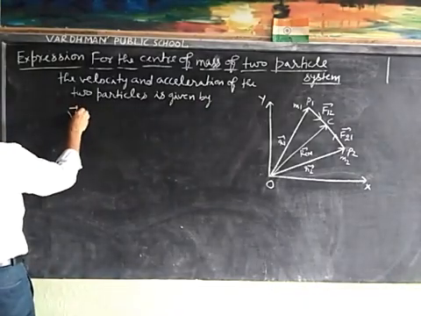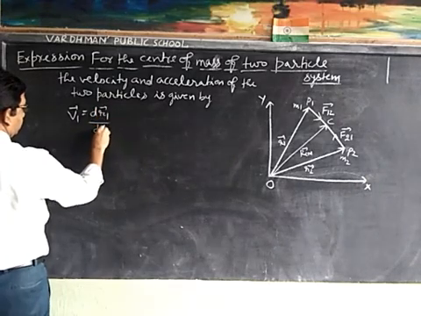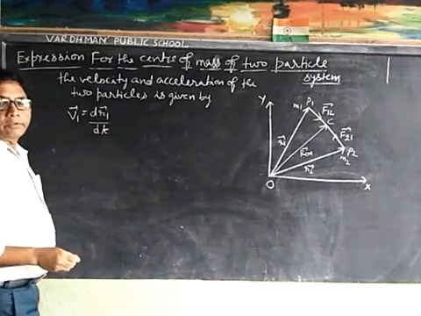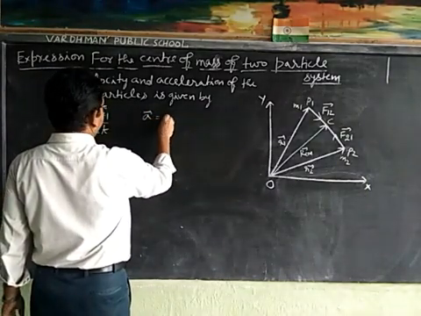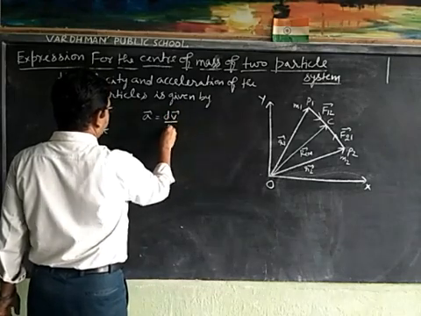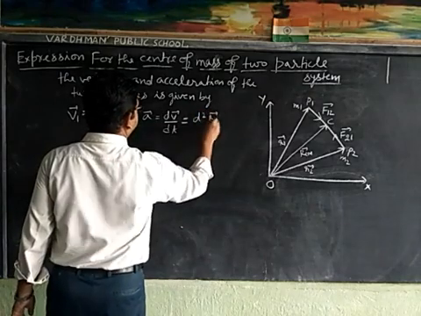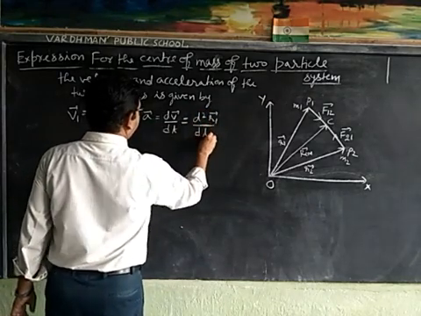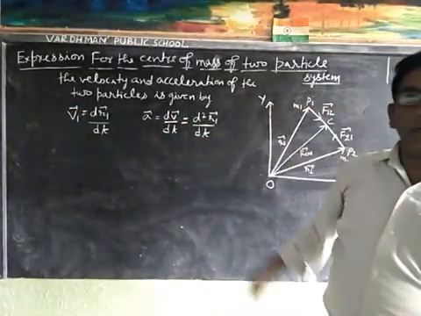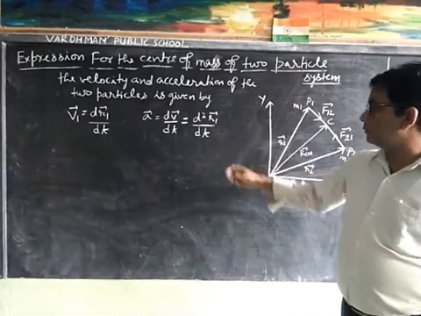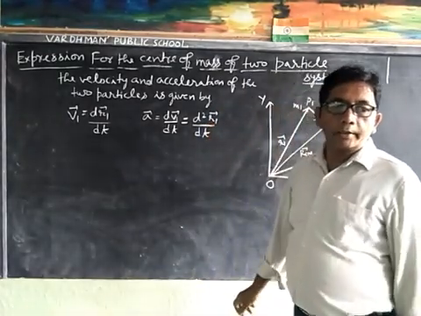V1 is equal to dr1 upon dt, and acceleration a1 is equal to dv1 upon dt, that is d square r1 upon dt square.